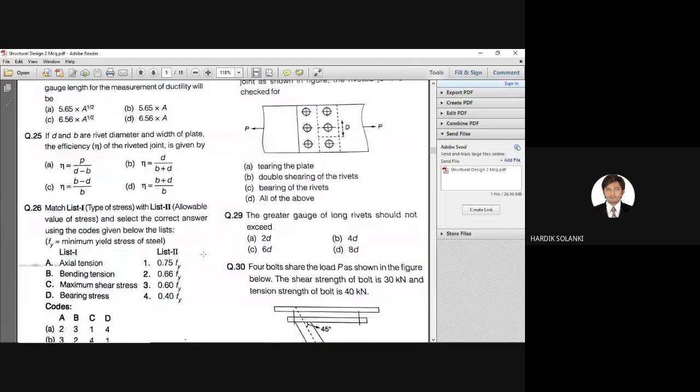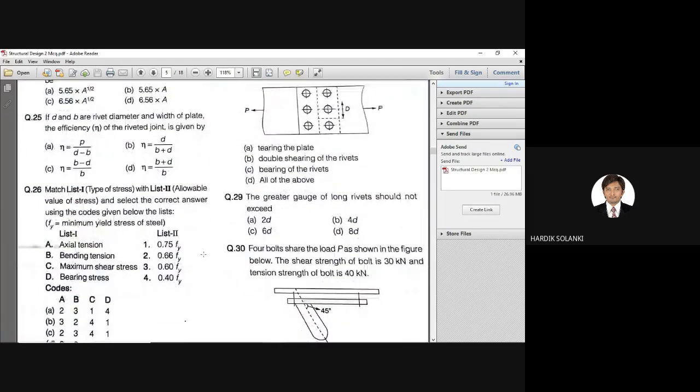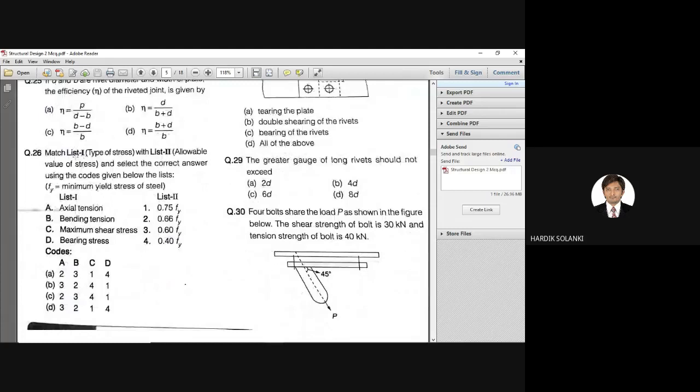Okay, moving forward, you can tell me if I am going fast, right? So the next question is an interesting question. This type of question you will find most often in your GATE exams, and you may find this type of question in our exams also. The question is itself so long that you will feel, oh, I should leave this question or I'll just guess any answer. But these are the easiest questions. You need to read it carefully. So let's solve it. Match list 1, type of stress, with list 2, reliable value of stress, and select the correct answer using the codes given below the list. What is Fy?